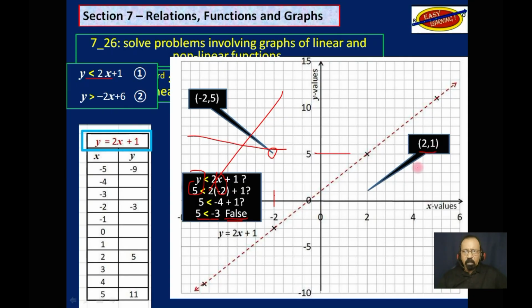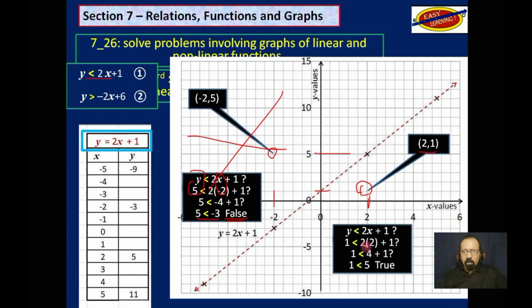Try 2 and 1. So 1 for y, 2 for x, and we get 1 is less than 5. That is true. Therefore, we will shade this side over here.